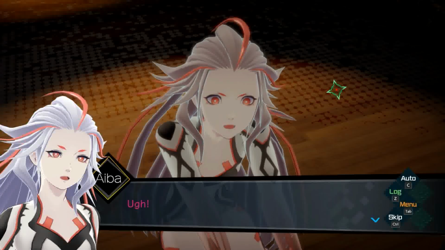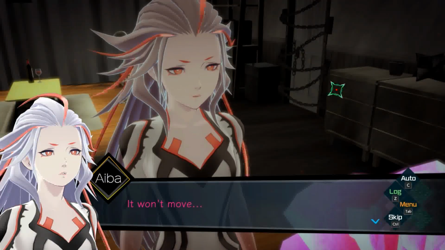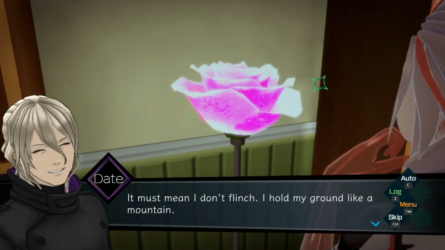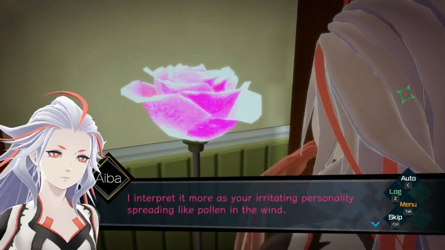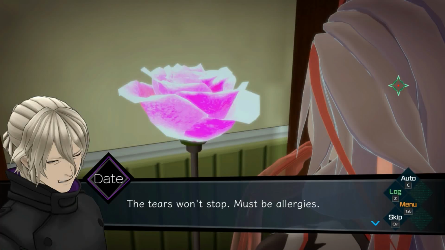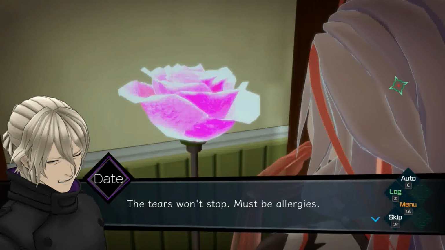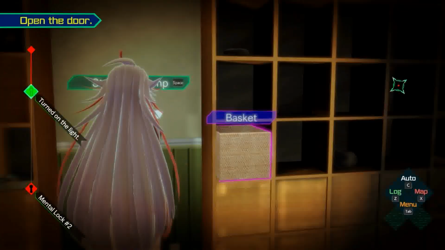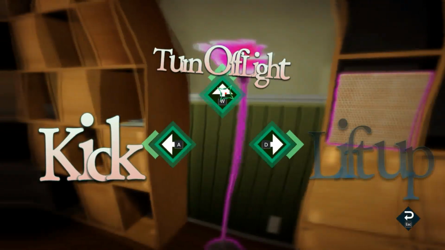Is it... Yeah, it's stuck in one place. Don't move. It must mean I don't flinch. I hold my ground like a mountain. I interpret it more as your irritating personality spreading like pollen in the wind. The tears won't stop. Must be allergies. Oh, a fountain of tears. You're just sleepy. It was just onions. Okay. Oh, I can definitely do more, I think.